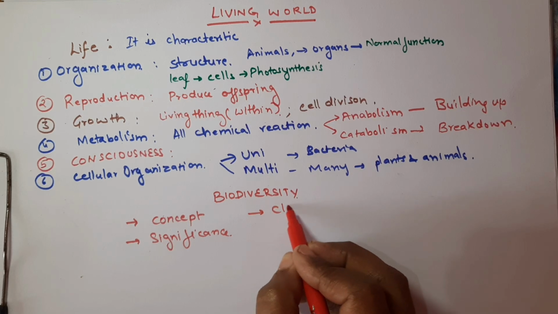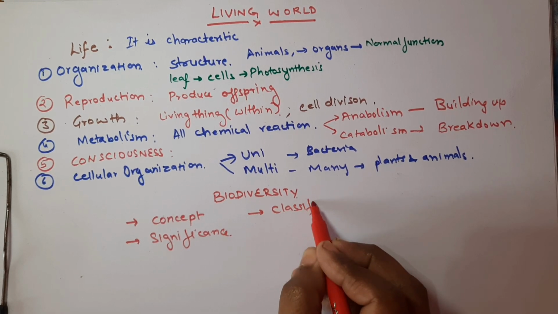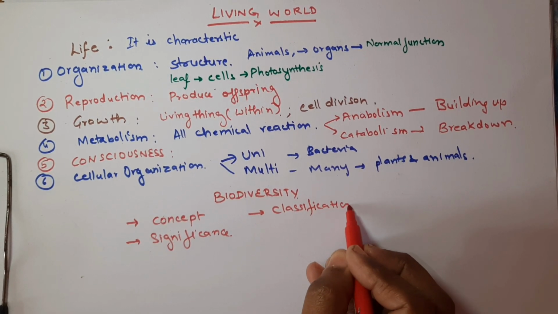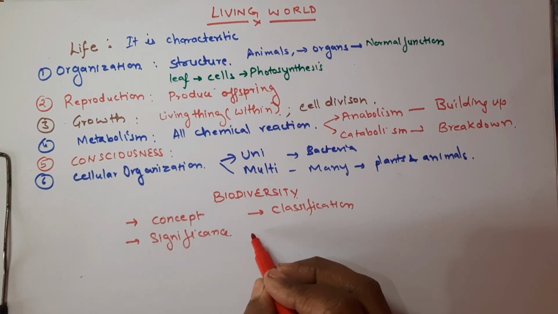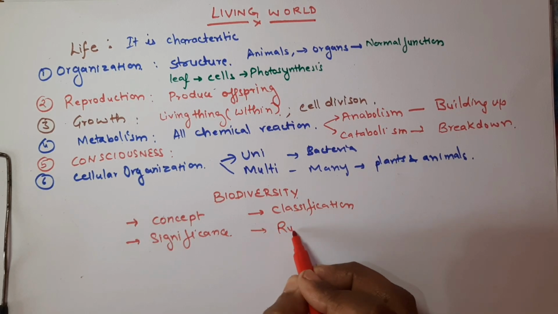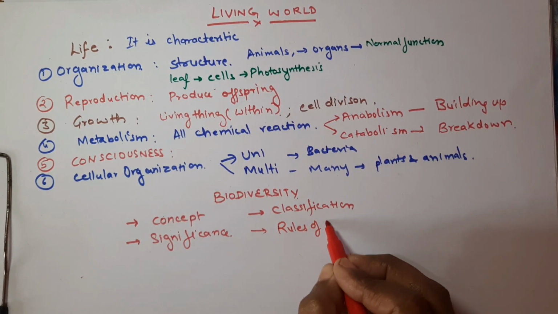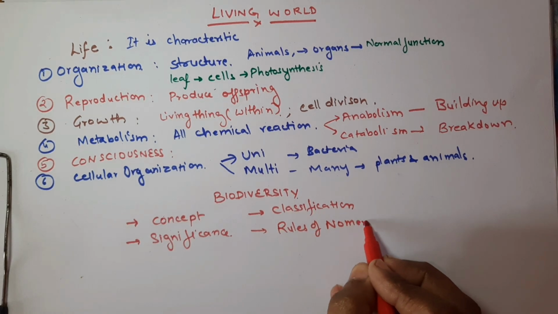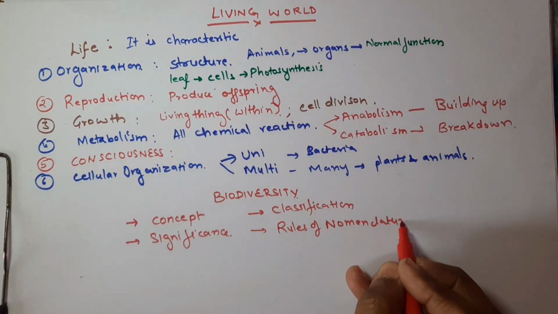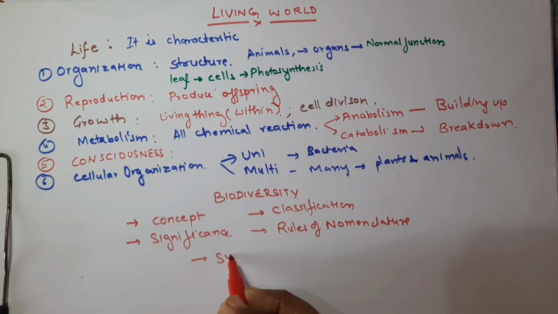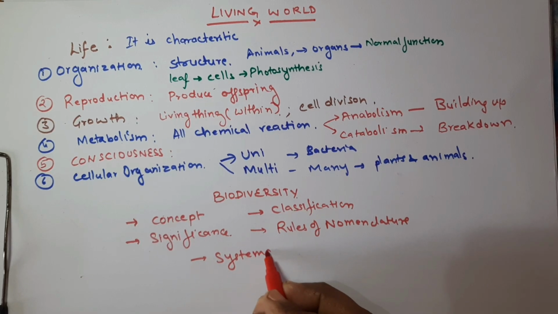Then we are going to learn about the classification system, then the rules of nomenclature, and we are going to talk about systematics also.